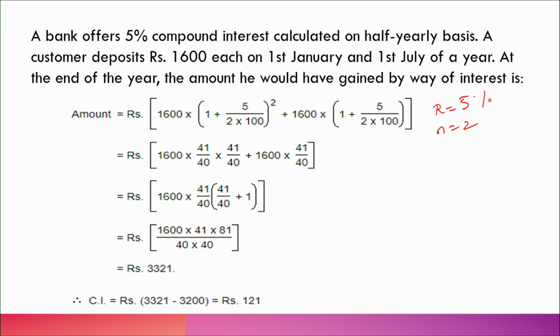So, the customer deposits 1600 rupees on 1st January. After 6 months, on 1st July of the year, he will deposit once again 1600 rupees. At the end of the year, what is the amount he would have gained by way of interest? How much interest will he gain after the completion of the year?